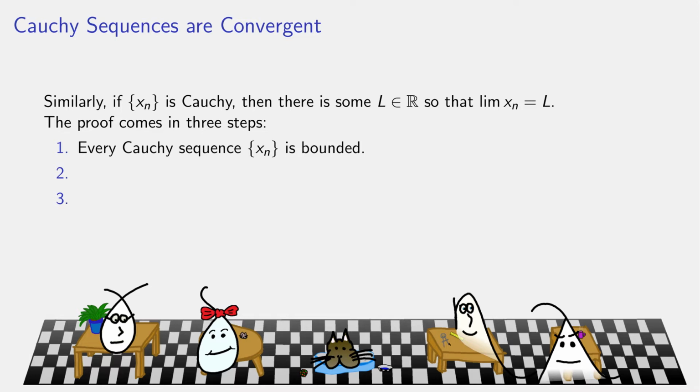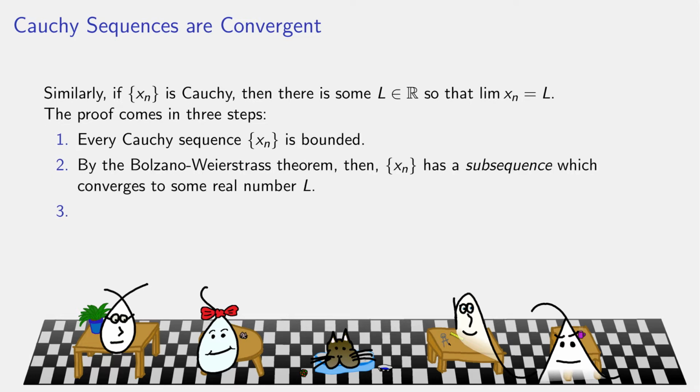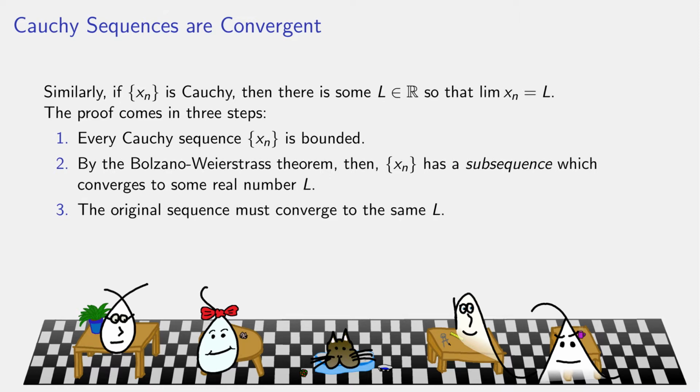First, we're going to show if the sequence is Cauchy, then it is bounded. Once we know it's a bounded sequence, the Bolzano-Weierstrass theorem says there's a subsequence which converges to something. And then we show that once this subsequence is converging to L, the original sequence is actually converging to the same number. So first we show it's bounded, then for free there is some subsequence converging to L, and then we have to show that therefore the original sequence does as well.